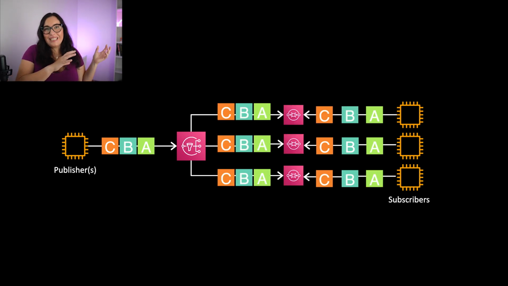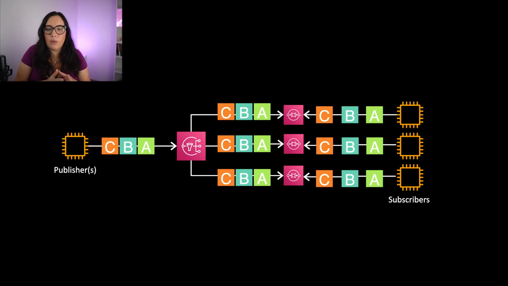Also, because SNS has such a big throughput, and this is one big difference, for example, with EventBridge, it can overload the targets. One typical pattern that you see is SNS plus SQS, meaning that you have the advantage of the one-to-many and also the advantage of having this buffer in front of the target so you don't overload them.